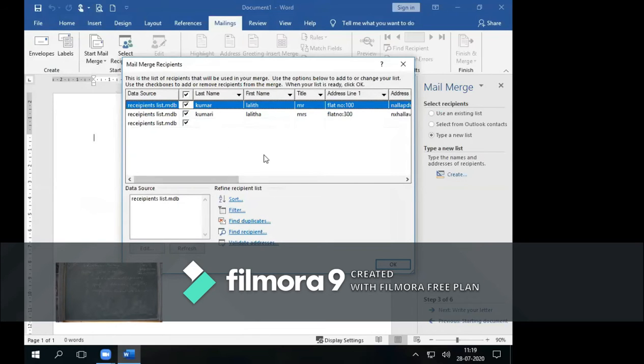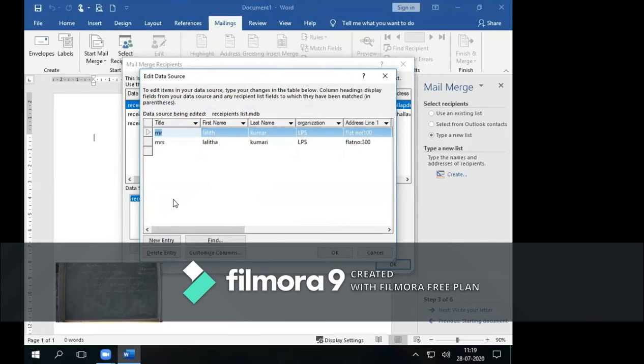If you want to edit this recipient list, or if you want to add any other entry, at that time on the left side you have the data source, recipient list .mdb. Just double click this one, you will get the data source. This is nothing but your data source, where we represent all the list in a tabular format. So now you can enter one more entry here. Now here I am giving one more entry, Mr.